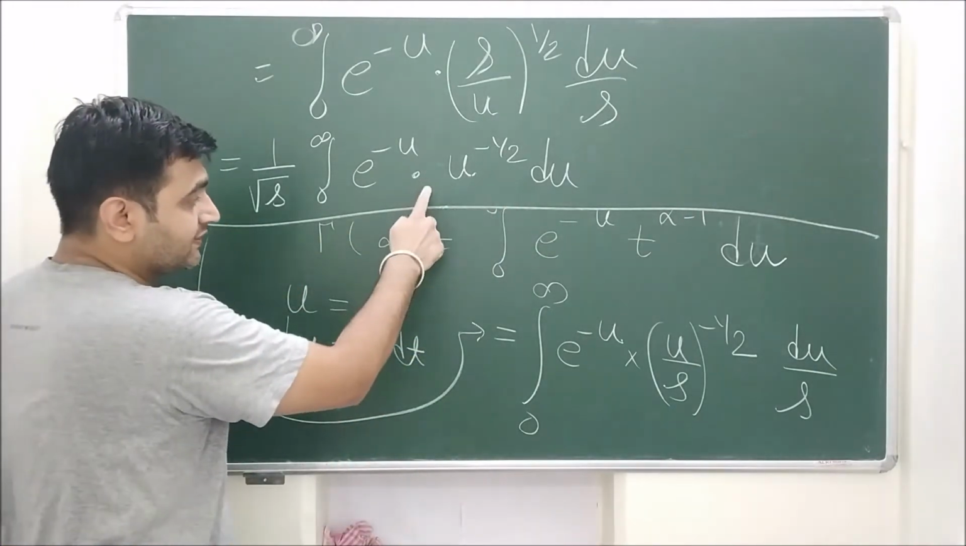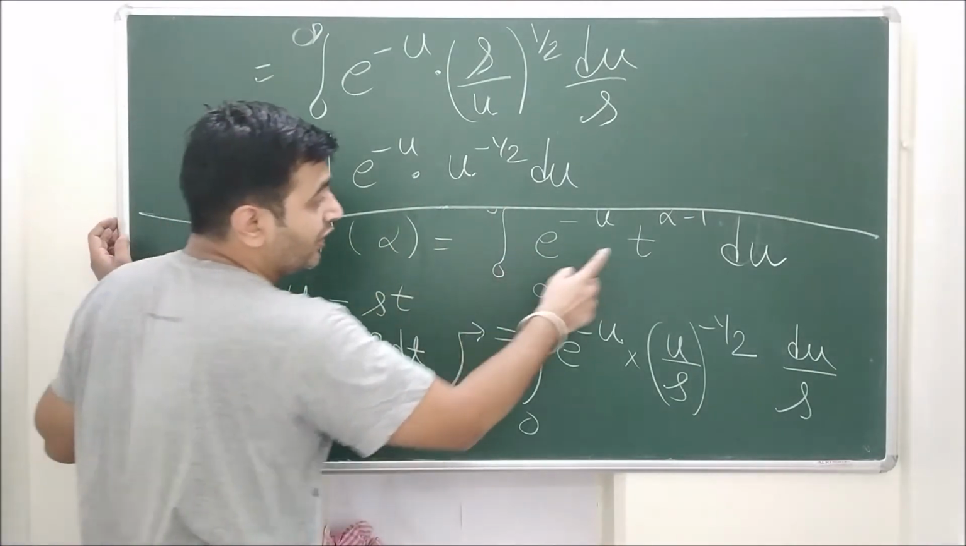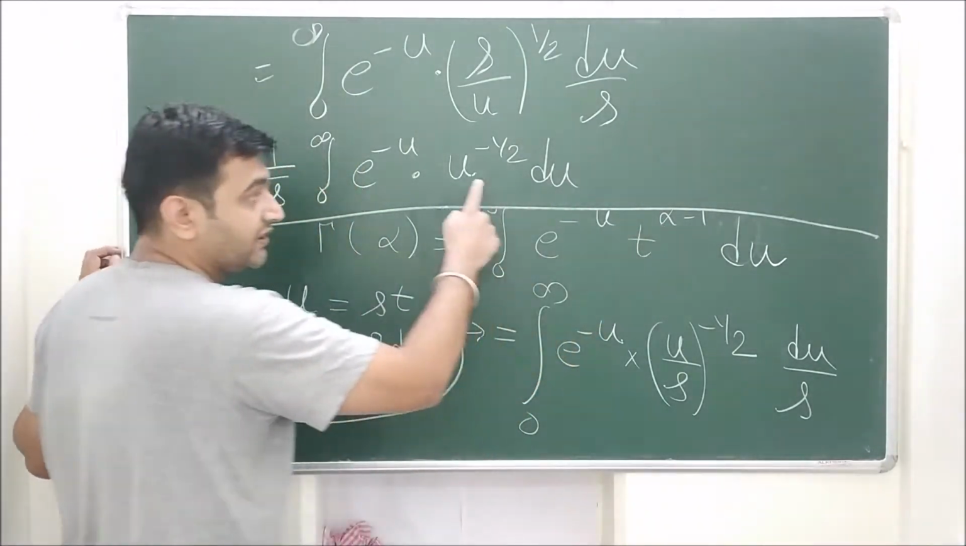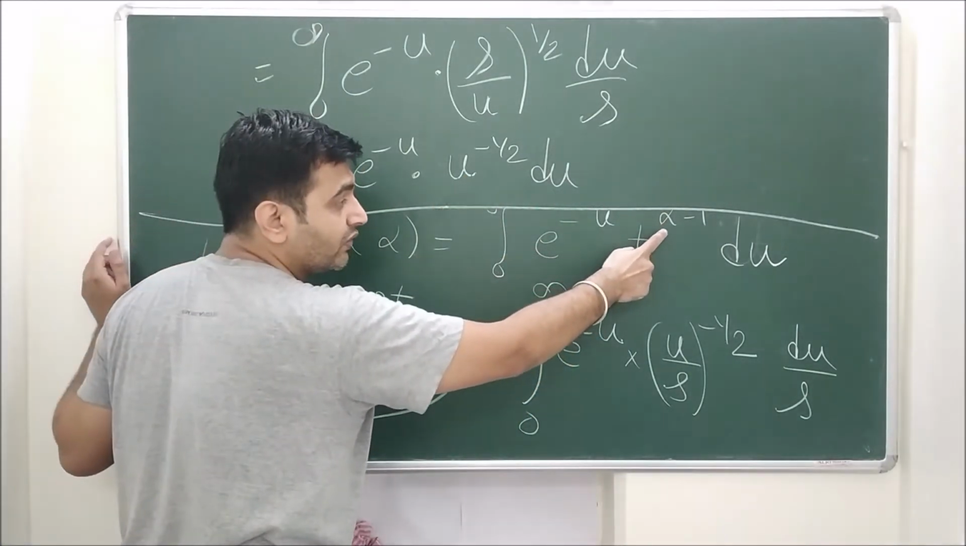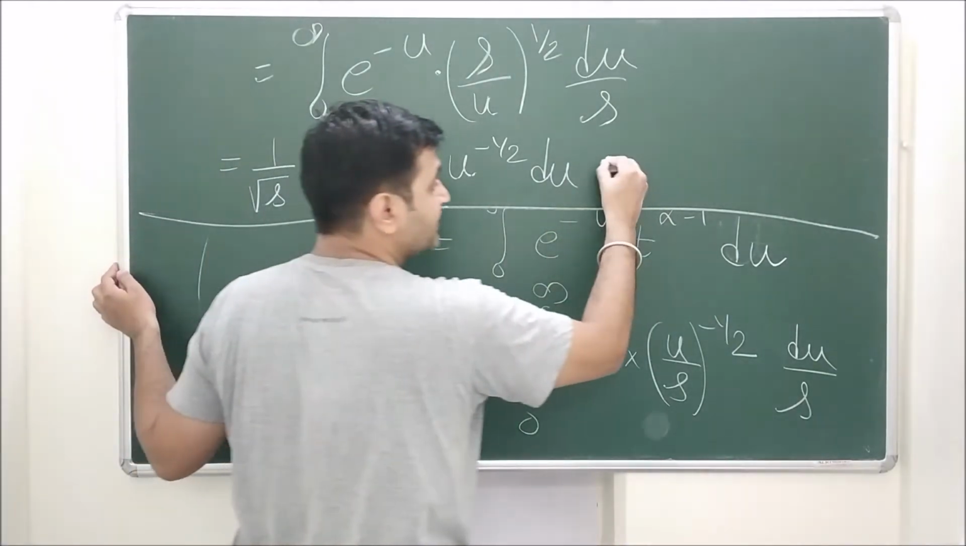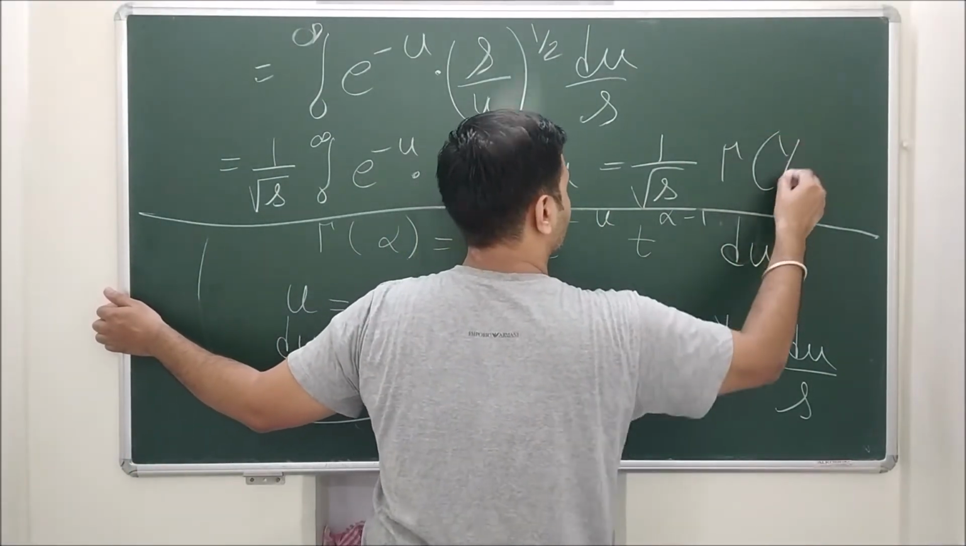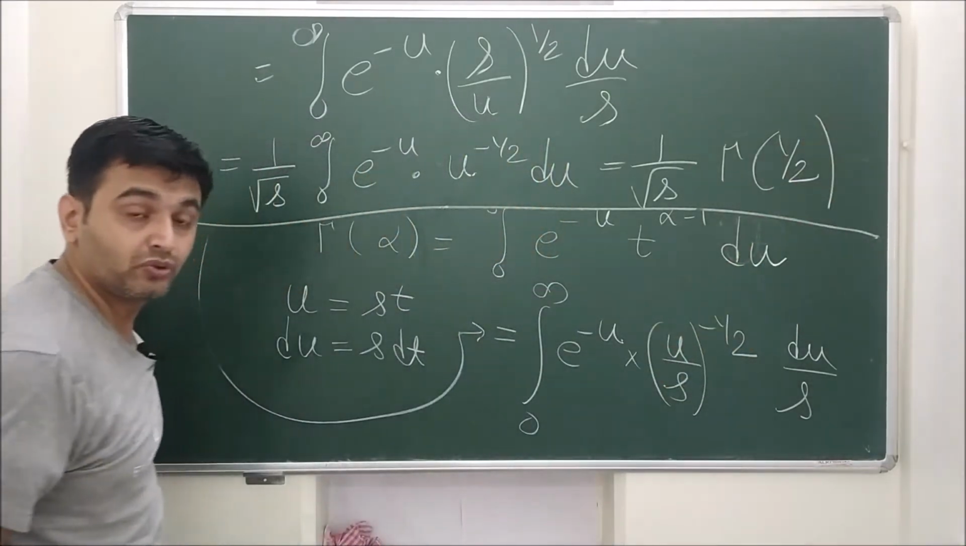Now if you compare this with this definition of gamma function, your alpha minus 1 is minus half. Therefore your alpha is nothing but half over here. If you put alpha equal to half, you get this thing over here. So this is nothing but 1 upon root s into gamma half.